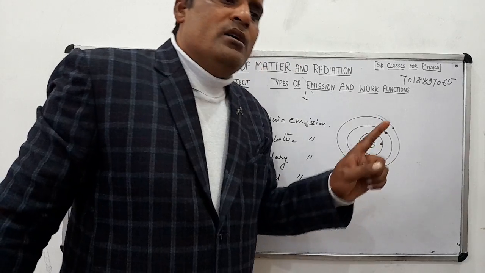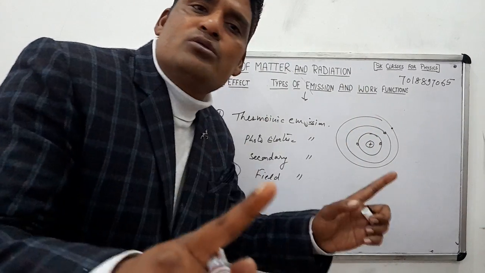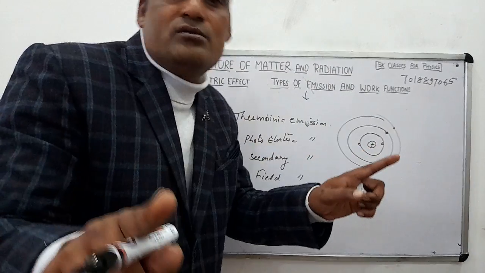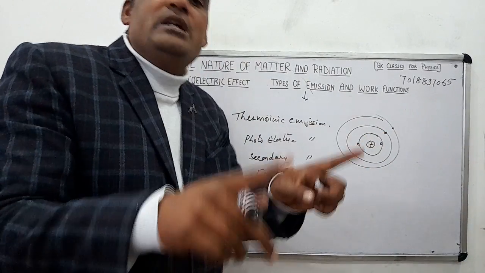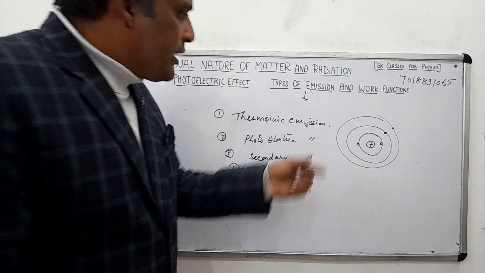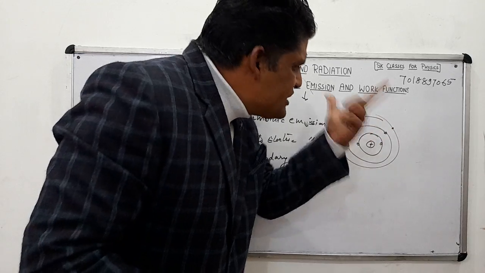The definition of a metal is that there is a large number of free electrons in the metal. In an insulator, there is no free electron. In a semiconductor, there are a few free electrons, and their conductivity lies between metals and insulators, which I have explained in my topics. So these electrons are loosely bound to the nucleus, but the net charge on this atom